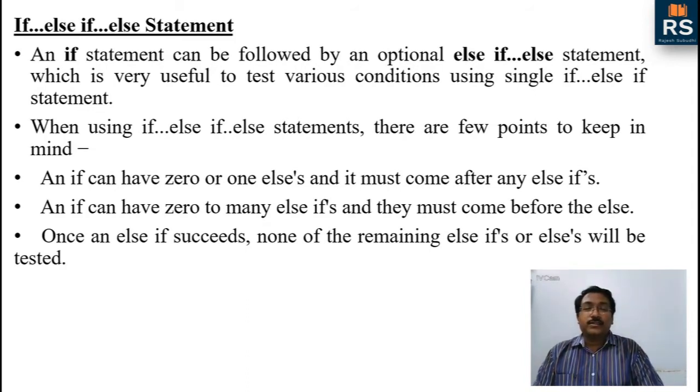After the ending of the curly braces of the if statement, we write else if, again with a condition. That means if Boolean expression 1 is false, then we go to Boolean expression 2. We check whether Boolean expression 2 is true or false. If Boolean expression 2 is also false, then we go to the else statement.